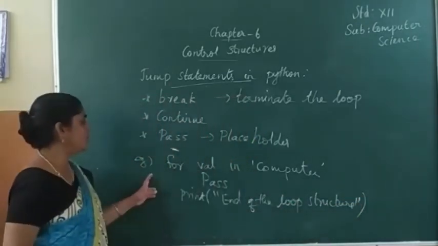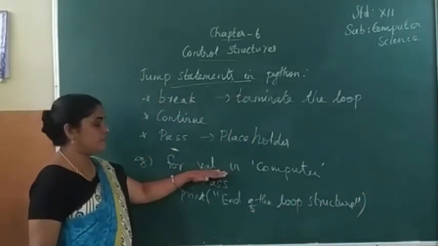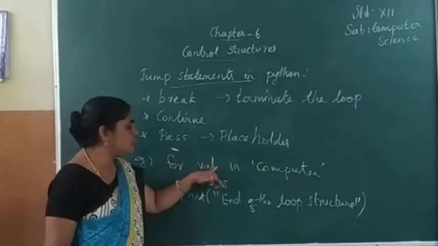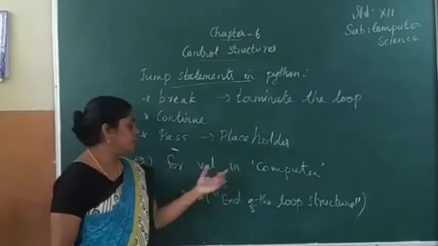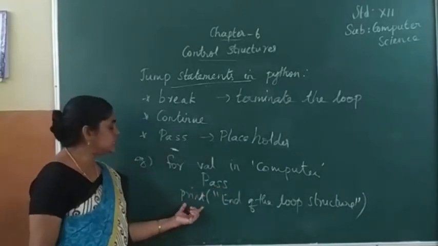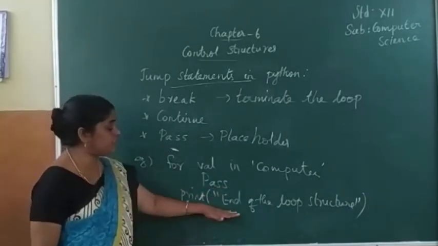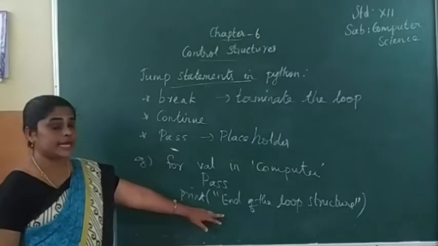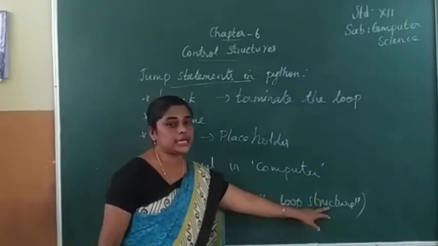See, in the for loop, what is the variable here? x. What is the value for this variable? Computer. Now which jump statement do we use here? Pass. Next is print. Which string is displayed here? End of the loop structure.